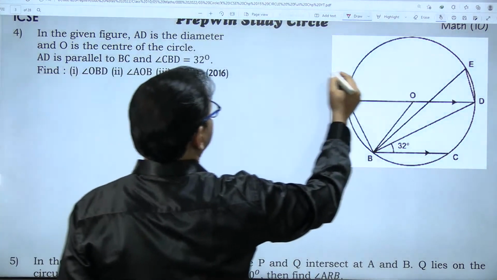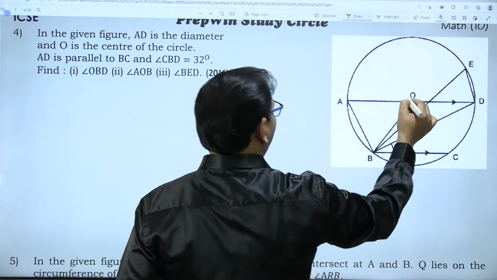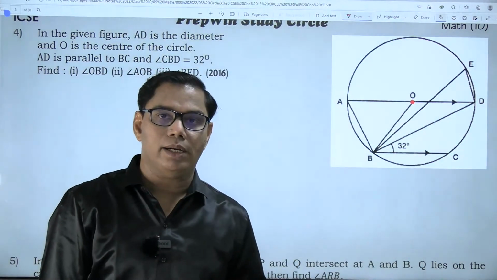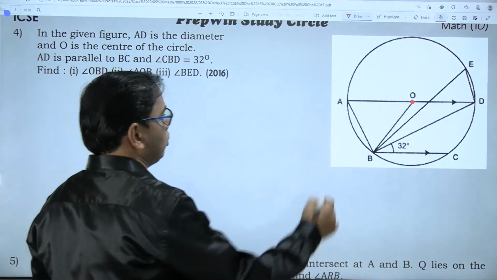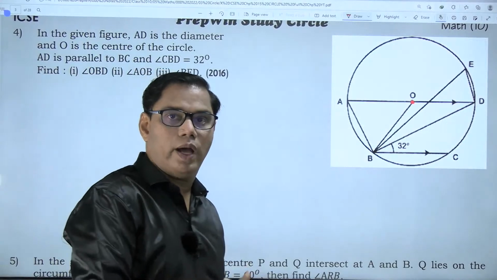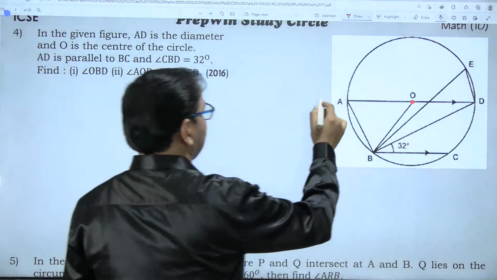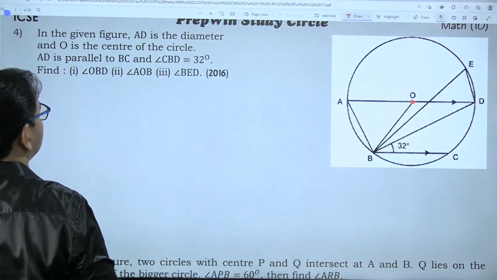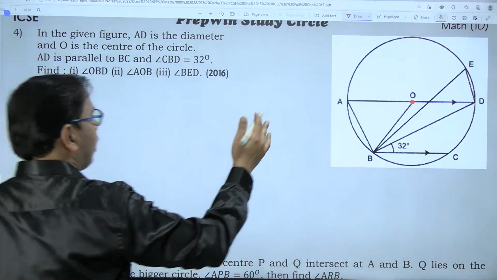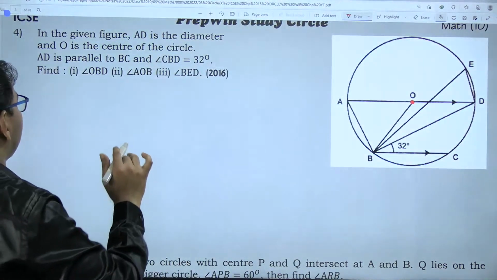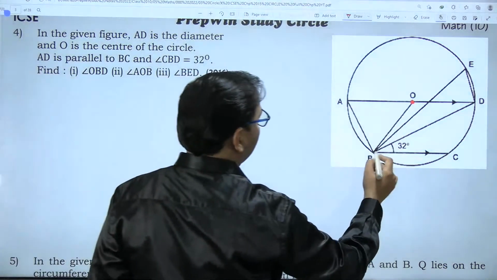AD is a diameter. So indirectly they are saying that O is the center, because as per the definition, a diameter always passes through the center of the circle. So AD is a diameter, O is the center. That information was also given, but it was not needed, because as per the definition, a diameter always passes through the center of the circle. AD is parallel to BC.